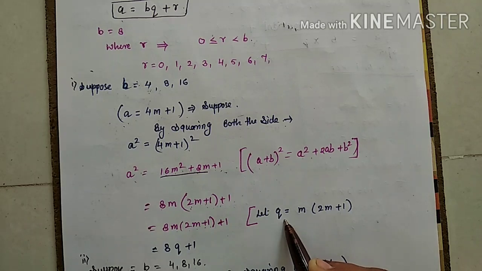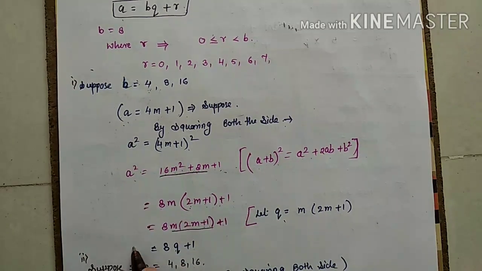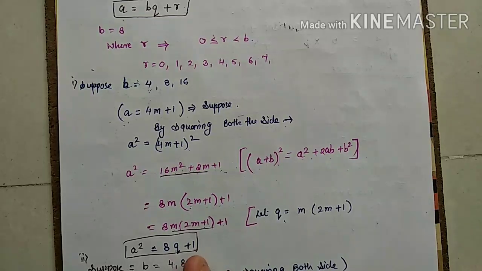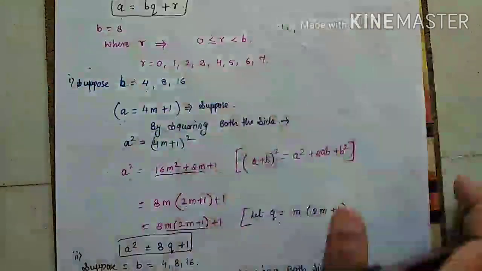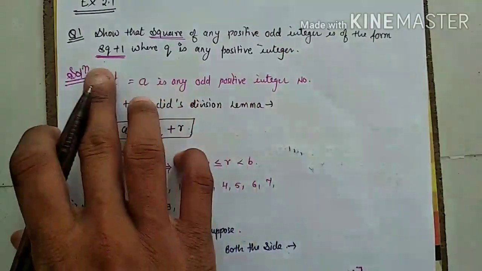What am I assuming? q. So, in this place, what have I written? q plus 1. Now, you can see by squaring, what am I getting? 8q plus 1. Is it clear? Is this satisfying or not? Yes. So, what can you write? Show that the square of any positive odd integer is of the form 8q plus 1.